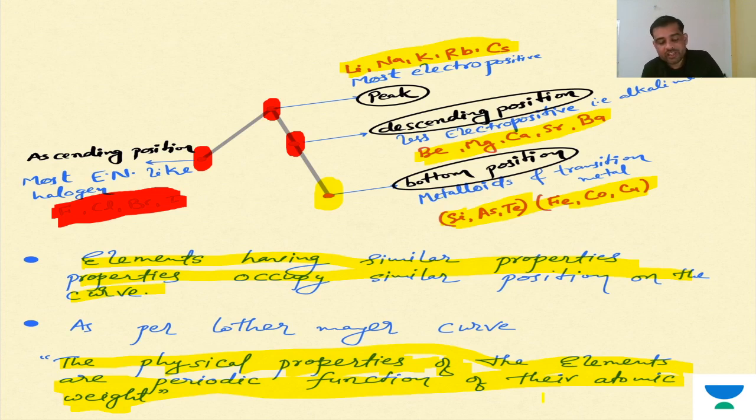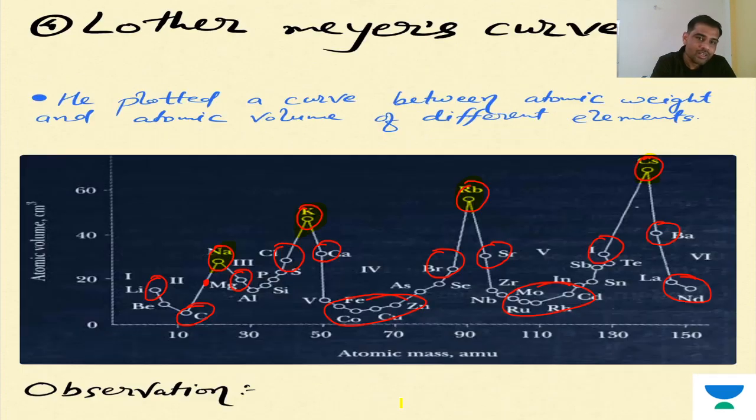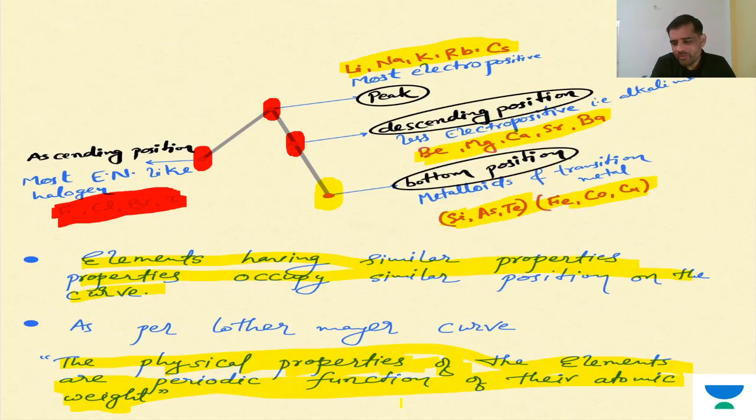But later on his theory was improved. Initially they took atomic weight into consideration because it was easy to calculate the atomic mass of an element, but counting how many protons, electrons, and neutrons were inside was initially difficult. That's why they initially focused on atomic weight. So all the properties they derived told us that all physical and chemical properties are a function of their atomic weight. So that was the conclusion of the Lothar Meyer curve. It's easy. Maybe sometimes a few questions may be asked on it.